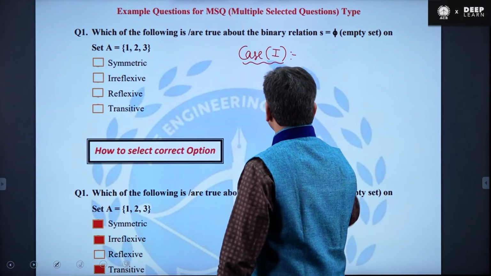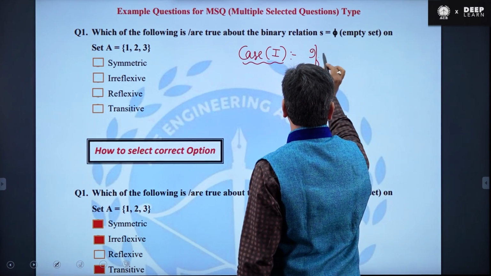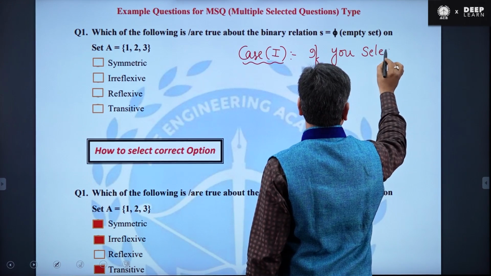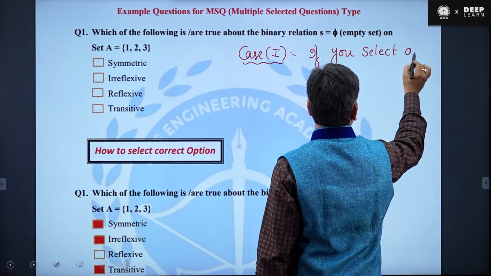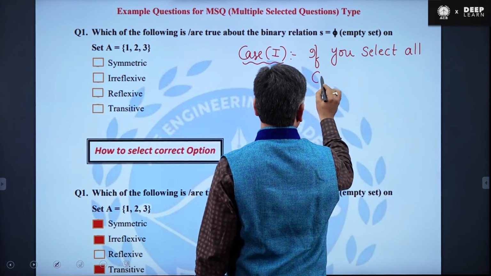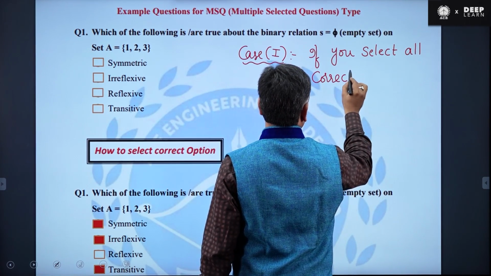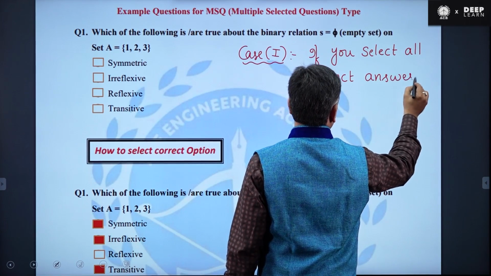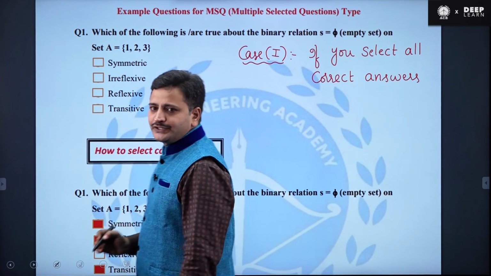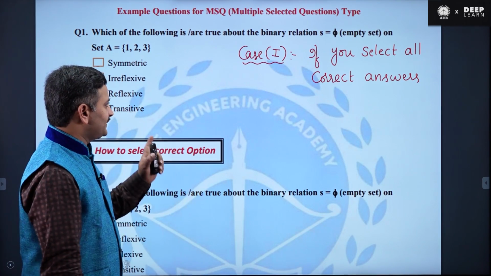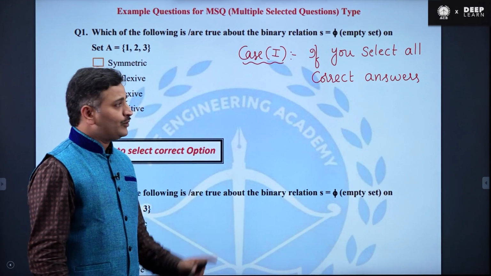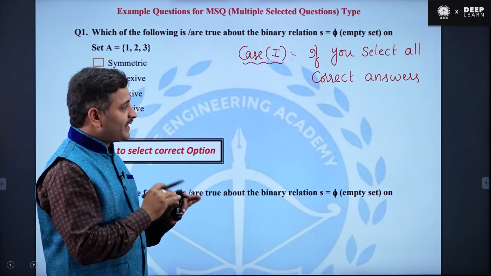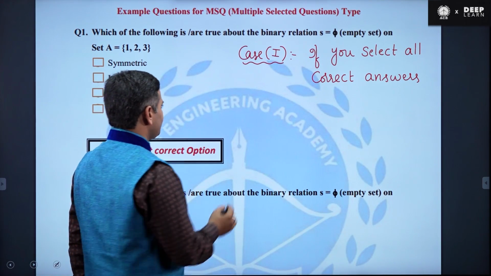It means that if you select all correct answers, then you will score marks for that question. This is the first case. I hope it is very clear. If you select all correct answers, then you will score marks for this question. Let me take the second case.